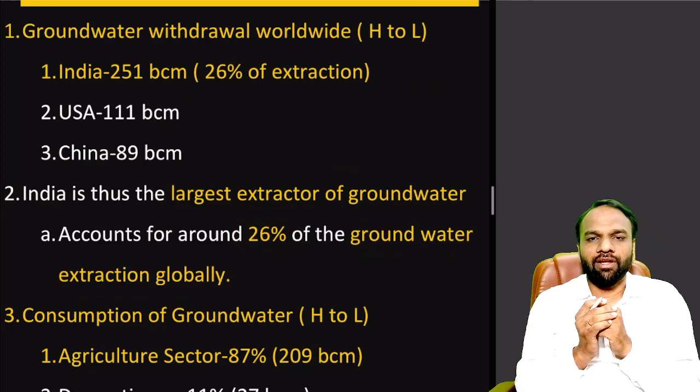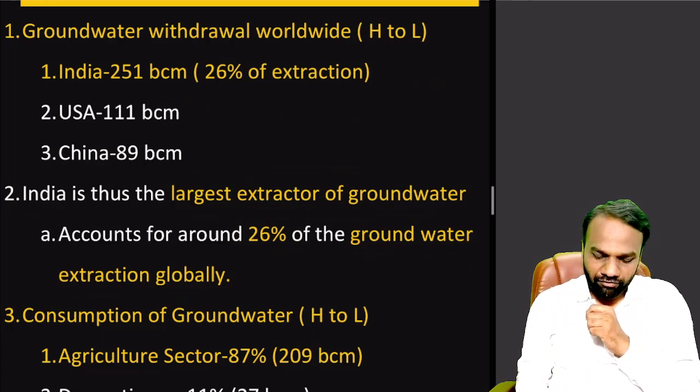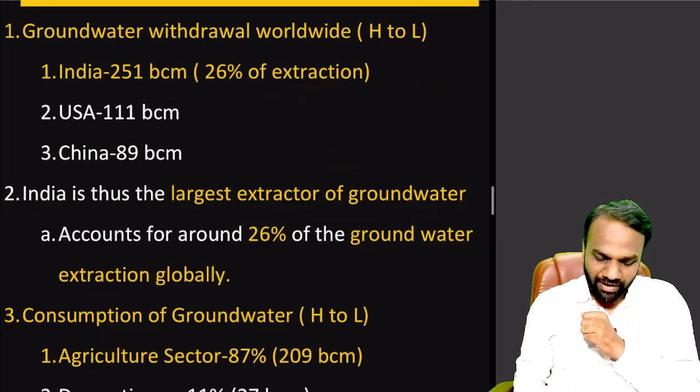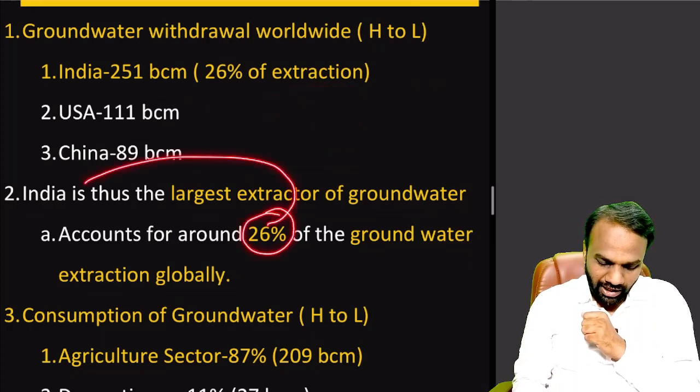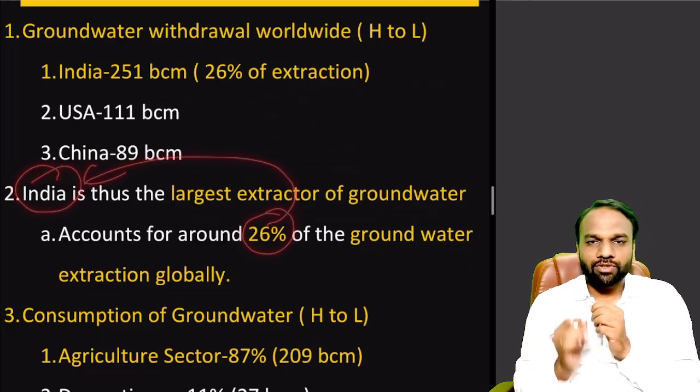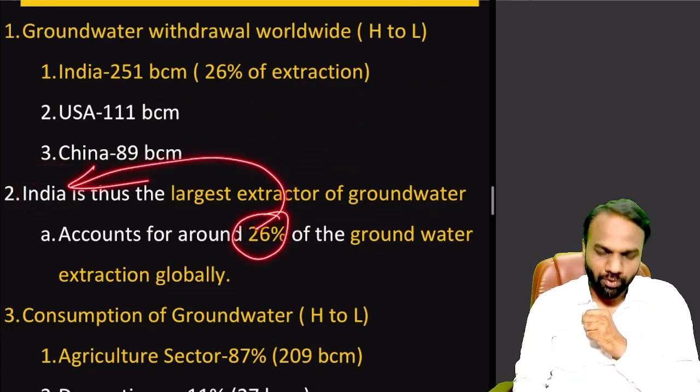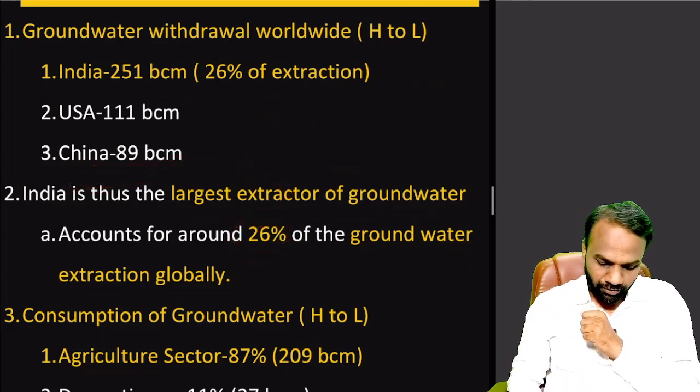So what does it mean? Globally, if all the nations together extract 100 liters of water annually, then among these 100 liters, 26 liters will be extracted by India alone. So very important point to note. We have to associate 26% with India. We have to memorize this statistic, that is 26% with respect to India. Very important point to note.